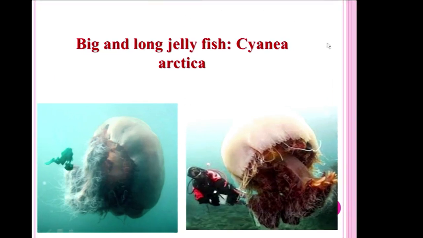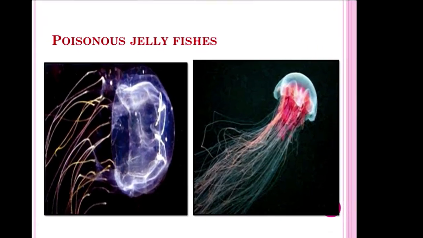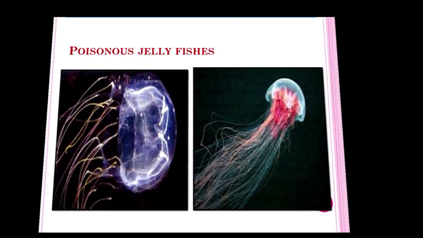These two are the big and long jellyfish, that is Cyanea arctica. It has a radius of 7.5 meters and tentacle length of 120 yards. And these two are the important poisonous jellyfishes, that is Chirosalmus and Chironex.